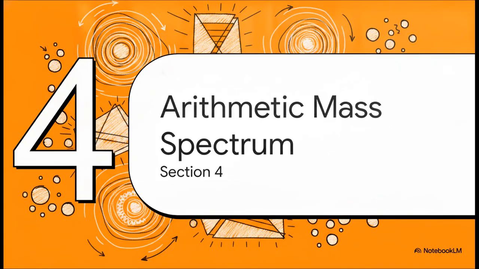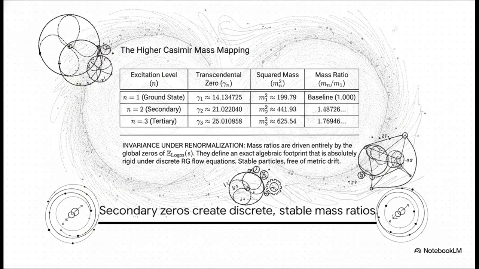Section 4. The arithmetic mass spectrum. Building directly on those microscopic space-time defects, let's look at how higher-order mathematical zeros map directly to the discrete masses of elementary particles. Just like the first mathematical zero gave us our cosmic expansion, the secondary and tertiary zeros create discrete, perfectly stable arithmetic mass ratios. When you apply the Casimir invariant, it yields exact mass ratios of roughly 1.487 and 1.769. These mathematical microvortices act as the very elementary particles making up our universe.